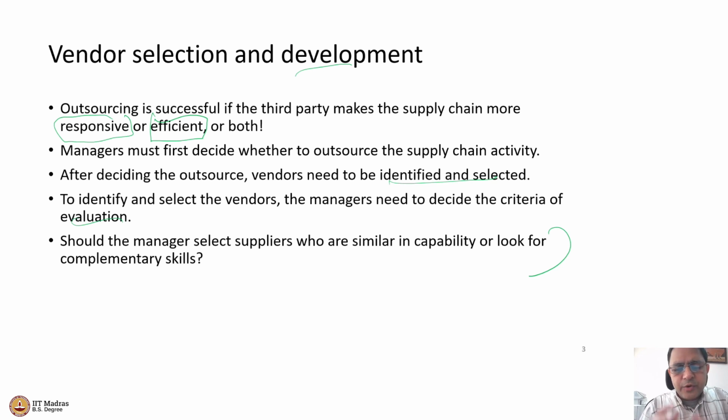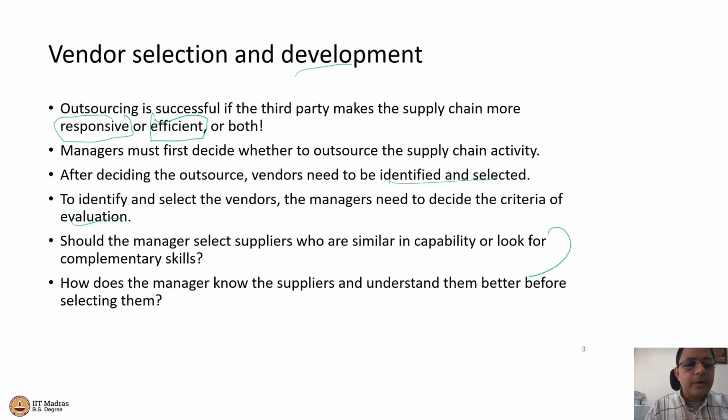There are a couple more who cannot be grouped in any one of the categories, right? So how do I find similarities, find differences, essentially cluster my suppliers, right? That's what is going to be the data part for this particular topic.